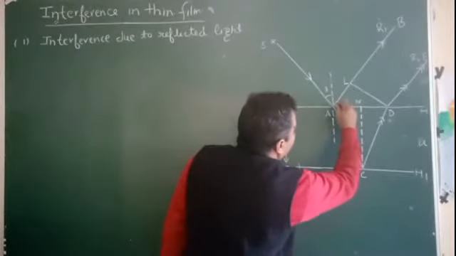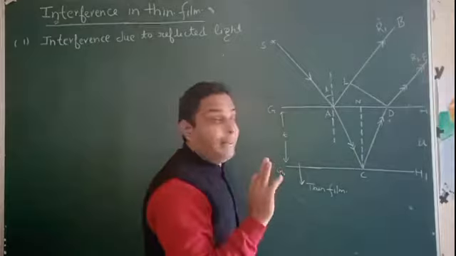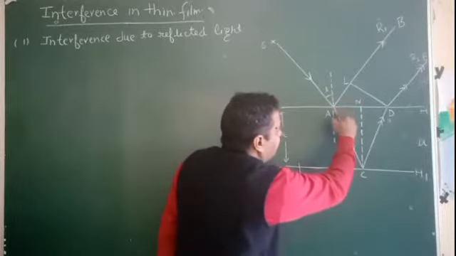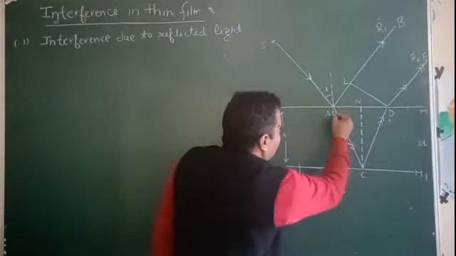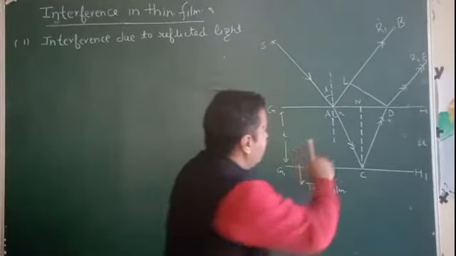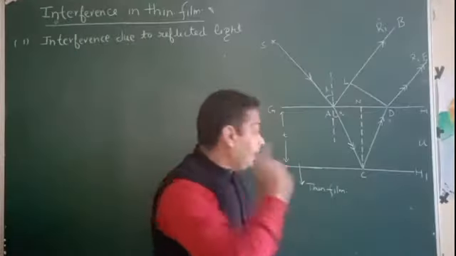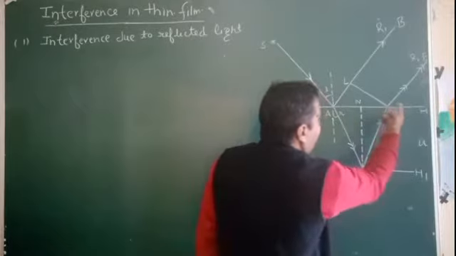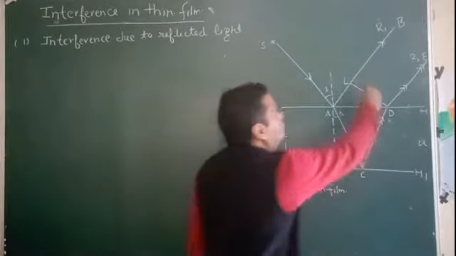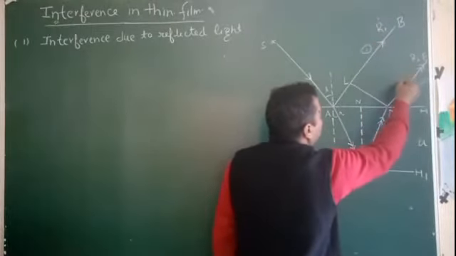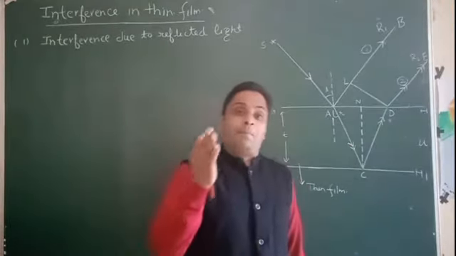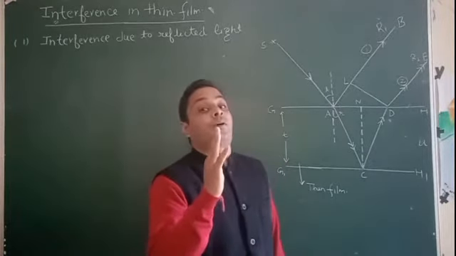Understand? Now the ray is reflected along AB, that is called R1, and the other ray is transmitted through this thin film, that is the refracted ray, and it is again incident at C and reflects to D, and from D it goes to point E. These two rays, ray 1 and ray 2, will interfere with each other and create fringes, bright and dark fringes.